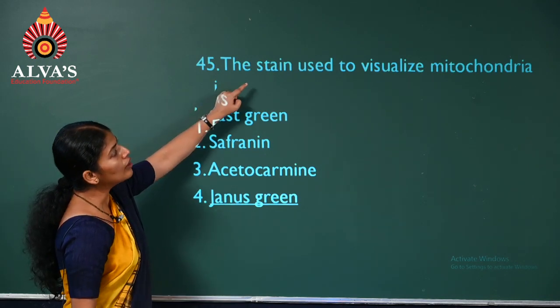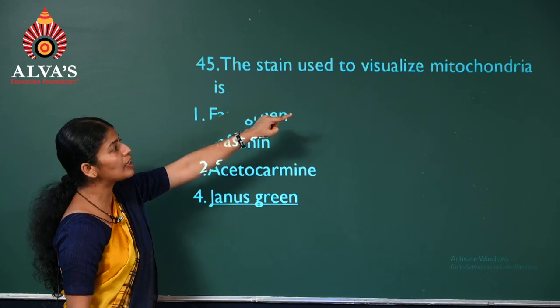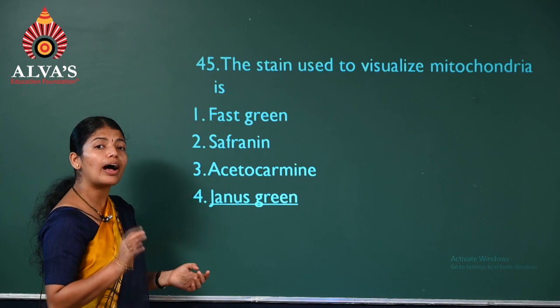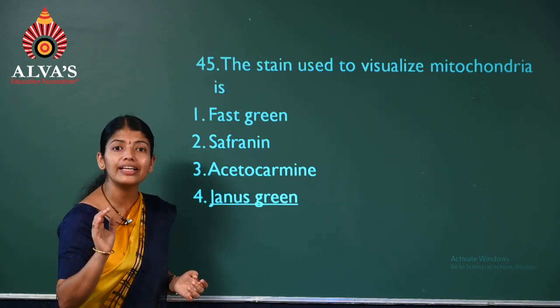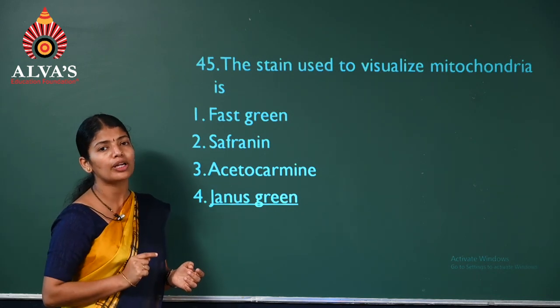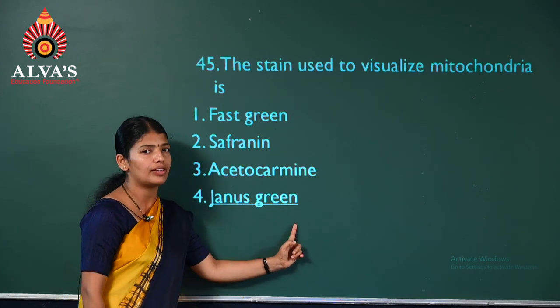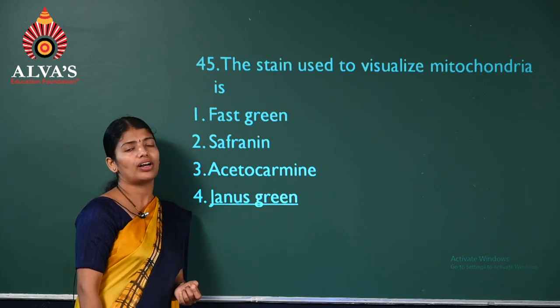Question number 45. The stain used normally for visualizing mitochondria. As I said earlier, mitochondria are not seen unless they are specifically stained. So which stain do they use for staining mitochondria? It is Janus green, the specific stain for mitochondria.